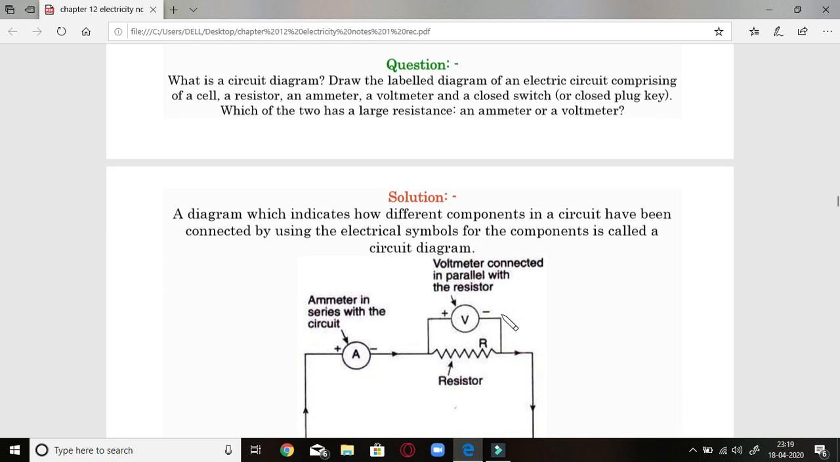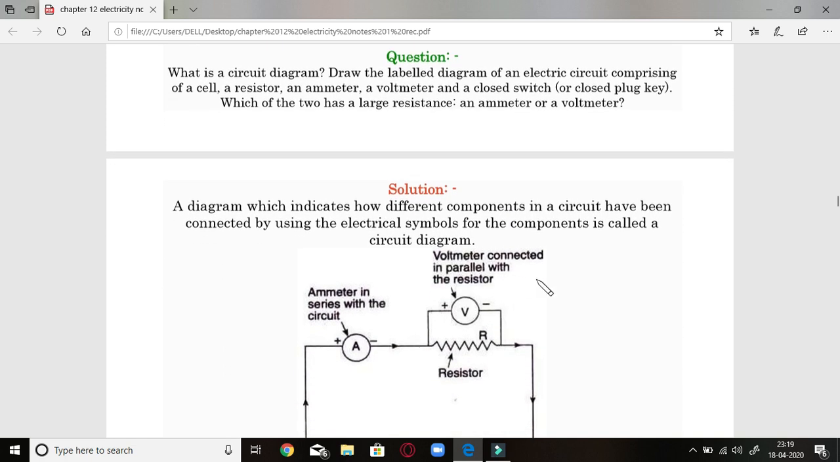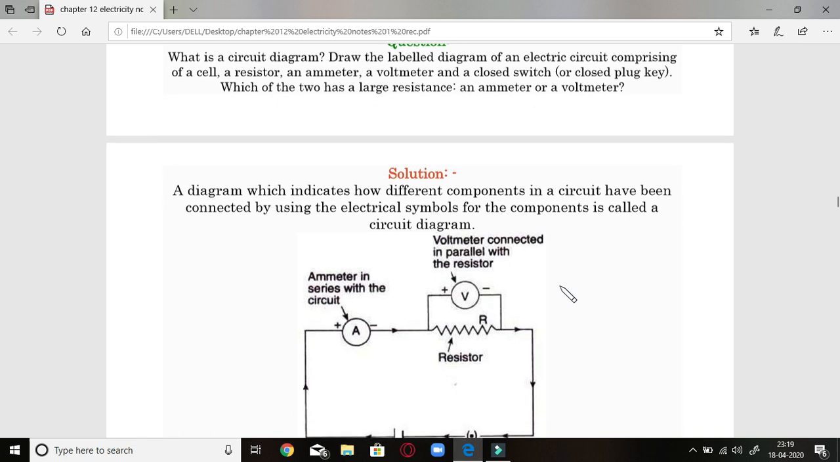Now let us see a question related to it. What is a circuit diagram? Draw the labelled diagram of an electric circuit comprising a cell, a resistor, an ammeter, a voltmeter, and a closed switch. Which of the two has the larger resistance, an ammeter or a voltmeter? So a circuit diagram is a diagram which indicates how different components in a circuit have been connected by the electric symbols.